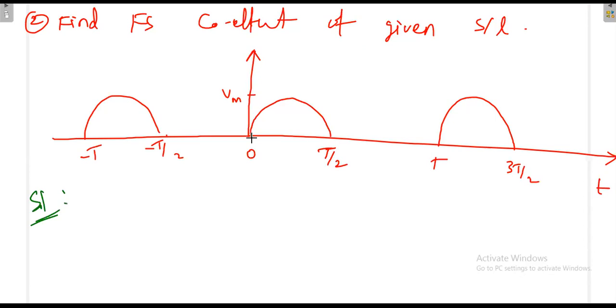Okay, so this is like a sinusoidal signal, but we have defined only for half duration, 0 to T by 2. Then for the rest of the duration it is 0. So very easily we can represent it.